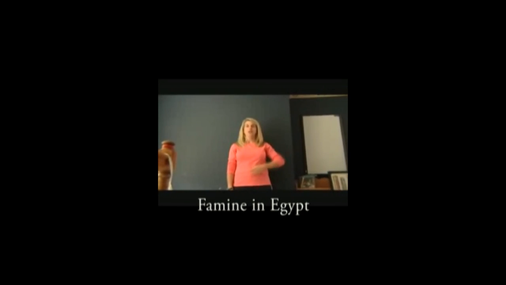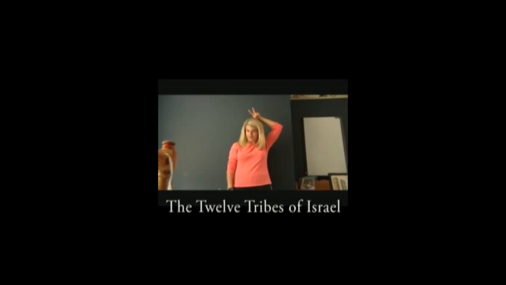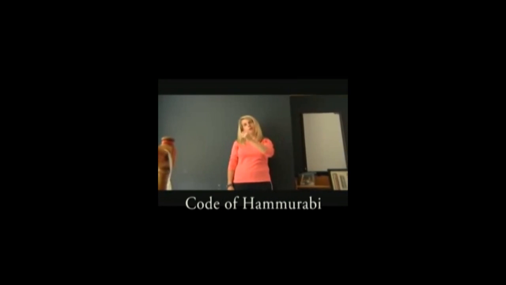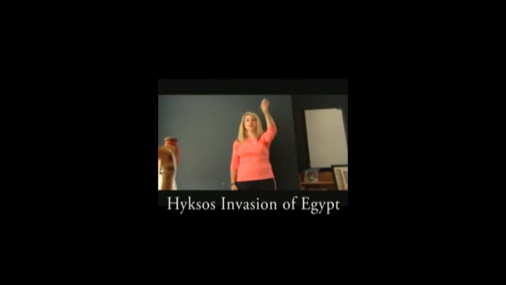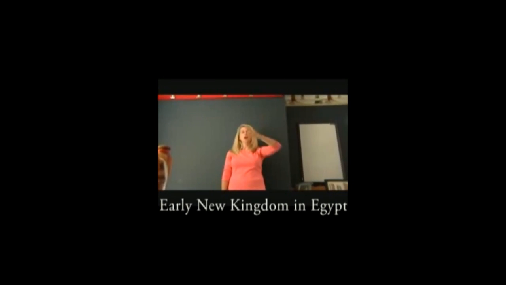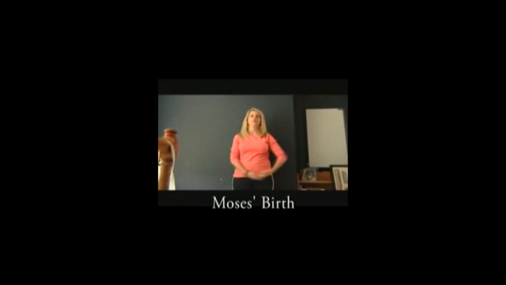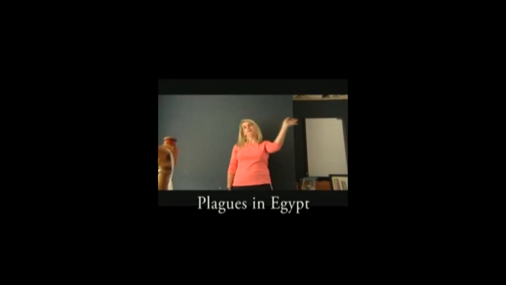Week 3. Famine in Egypt, 12 tribes of Israel, second intermediate period in Egypt, the Code of Hammurabi, Hyksos invasion of Egypt, early New Kingdom in Egypt, Moses' birth, the plagues in Egypt.